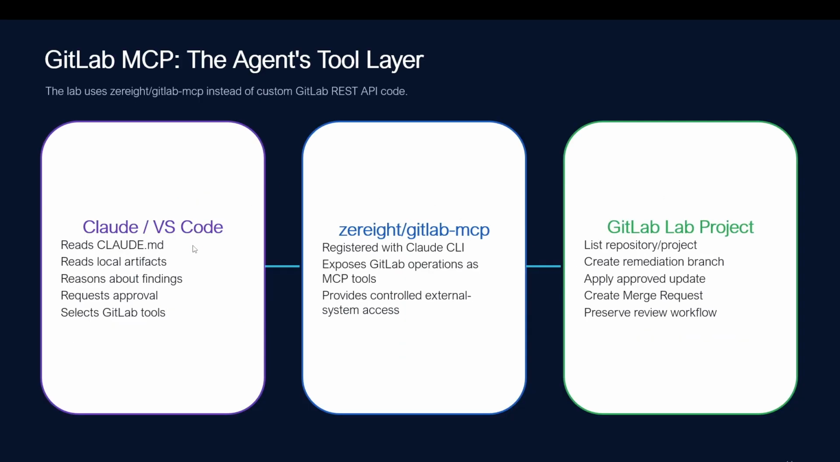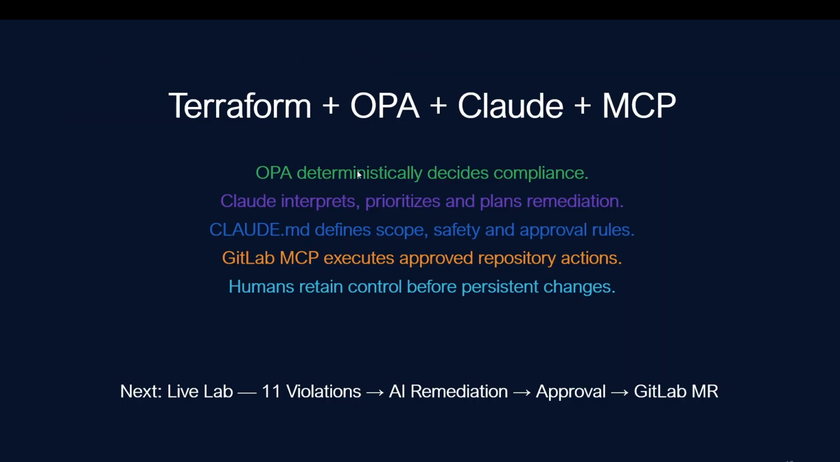So these are the AI agent tool layers: Claude, VS Code, and the GitLab project. And this is Terraform, OPA, plus Claude MCP. Next will be our live demo of how I will create those scenarios with those 11 violations, and how the AI remediation works, and there are approvals and GitLab merge requests.